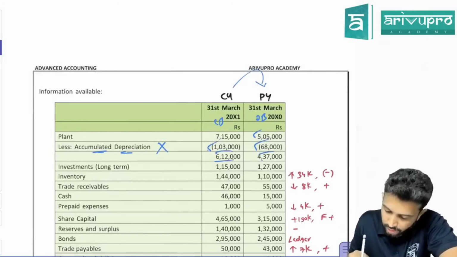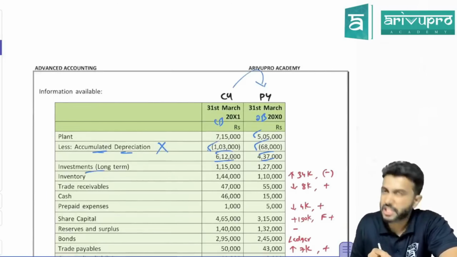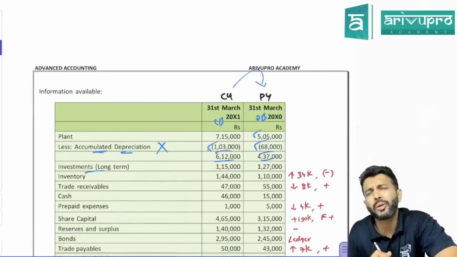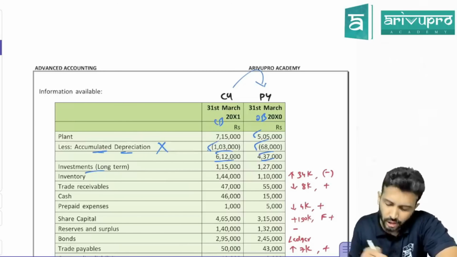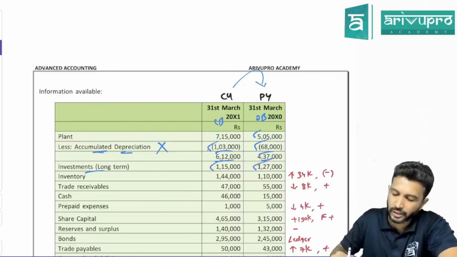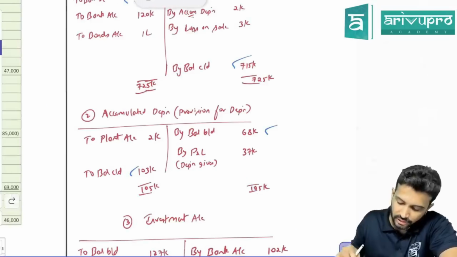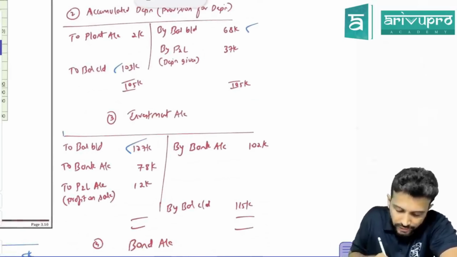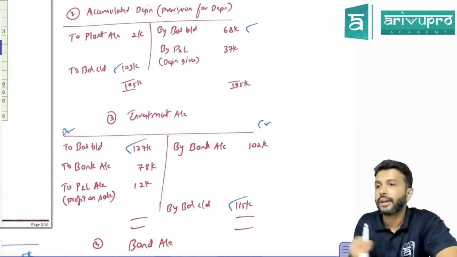This is your net block. So leave that. That we don't have to worry. Investment. Was there any adjustment relating to investment that we read? Yes. So we'll prepare investment's ledger also. Opening balance 127, closing balance 115. Investment is an asset, no sir. Asset's opening balance on the debit side, closing balance on the credit side.